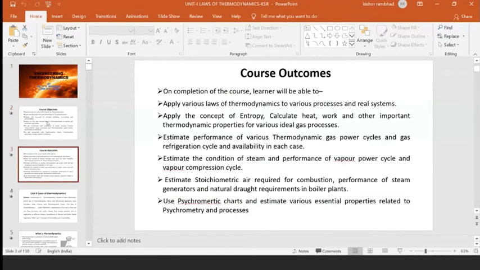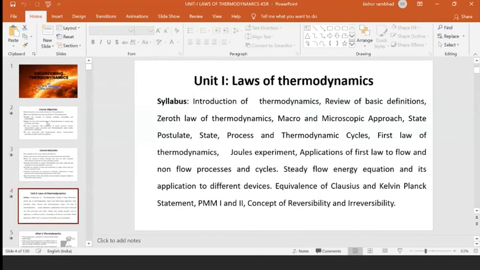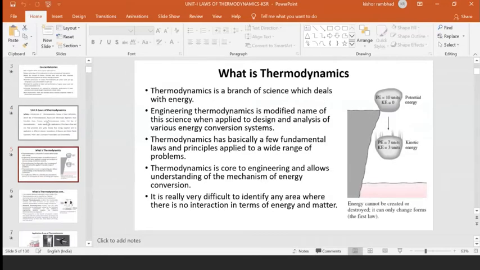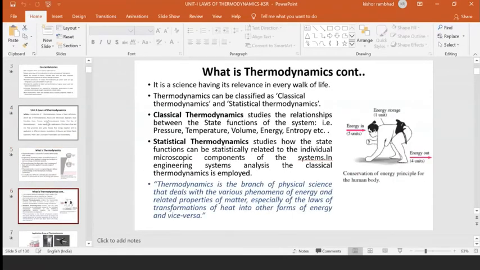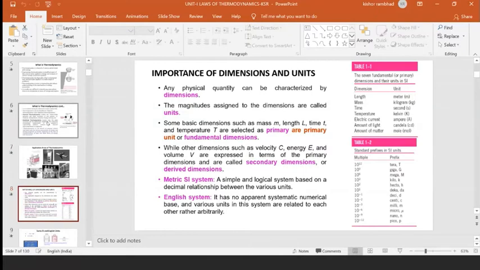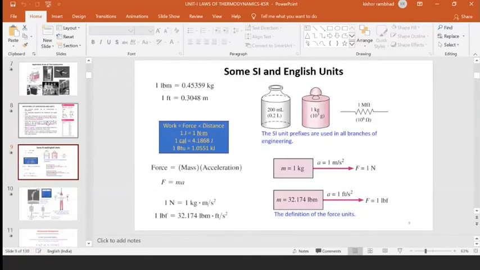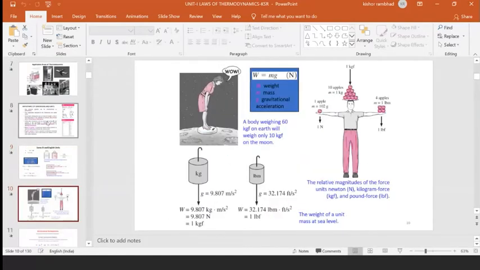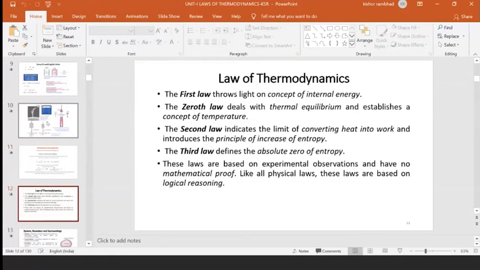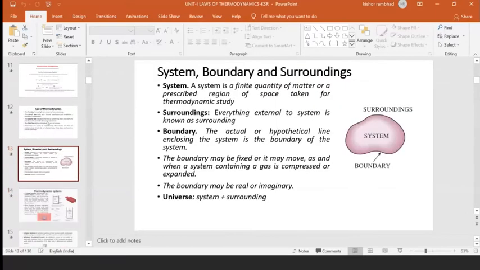Course objectives, course outcomes, then syllabus, what is thermodynamics, different definitions of thermodynamics, applications of thermodynamics, important dimensions and units, some examples of units, dimensional homogeneity, laws of thermodynamics.